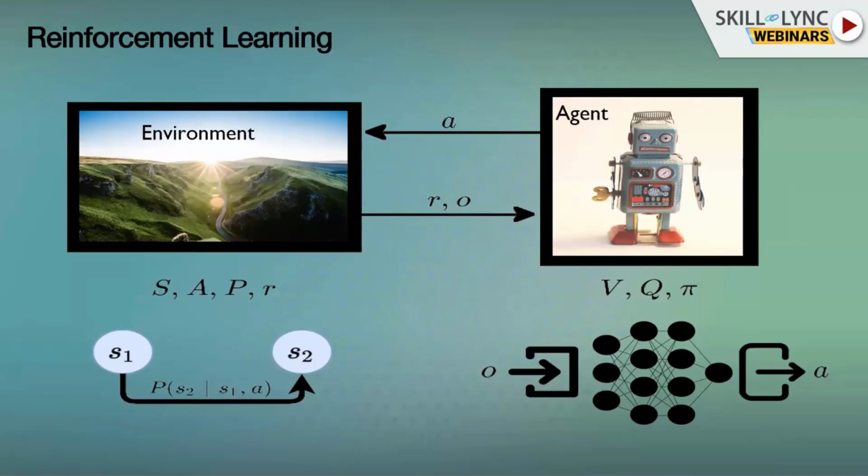The way the whole process works is through this feedback loop where the environment, at any time t, is at some state s. If we take the example of the chess game, the current state is the position of each one of the pieces in the chess game, right? The agent, or the player for that matter, can take an action in this environment.